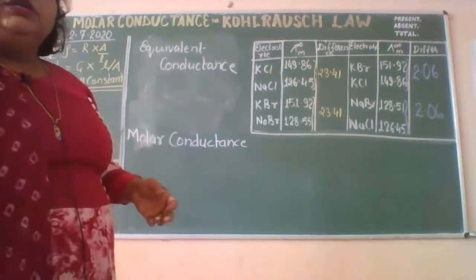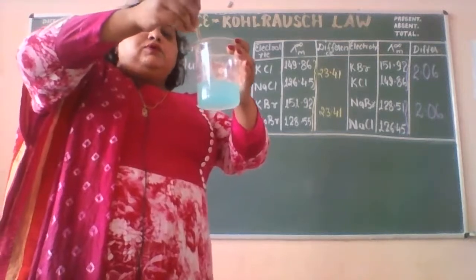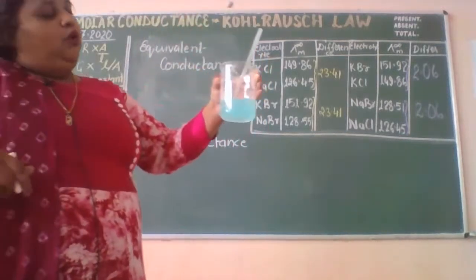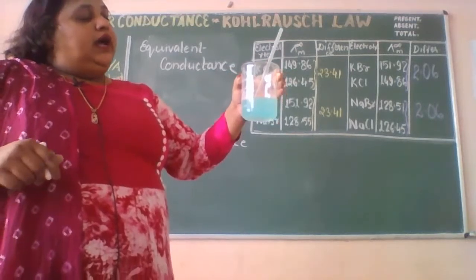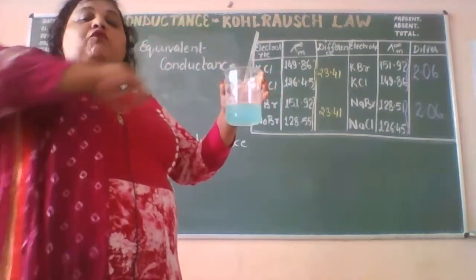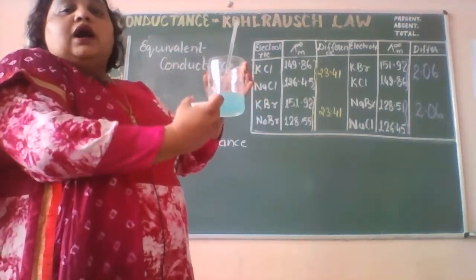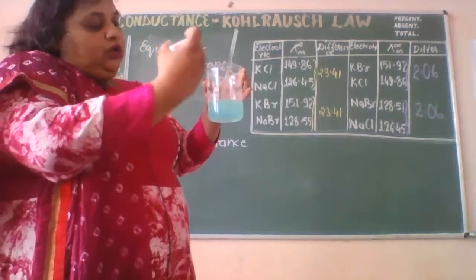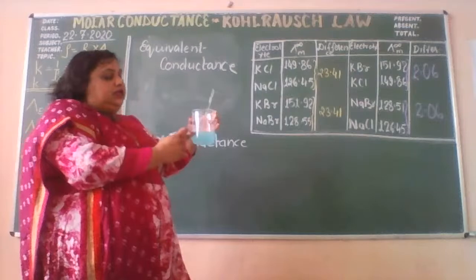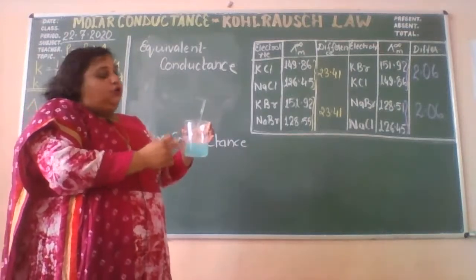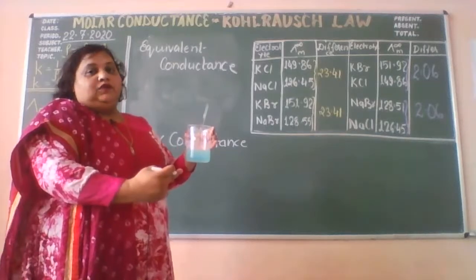If this is a solution that I have prepared, suppose 1 mole of the copper sulfate is dissolved in it, right? If I am going to add some more water, then also the ions which are present here are not going to leave this space. No, definitely they will remain in this container only, in this beaker only, and they will conduct the electricity.